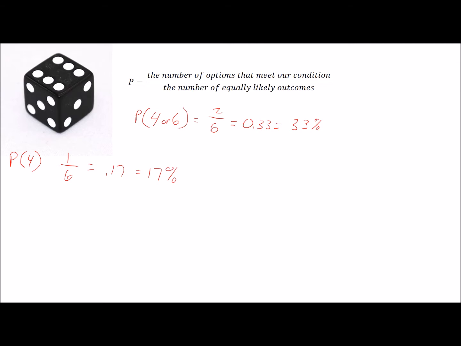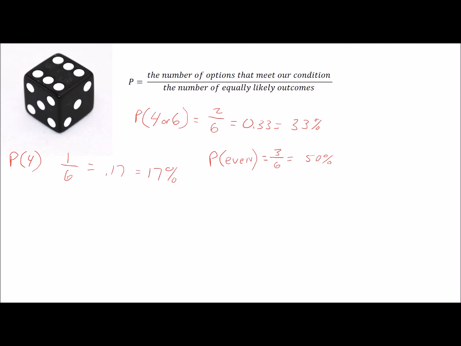Now, what if we were just wanting to know, let's say, what's the probability of rolling an even number? So let's say probability of even. Well, if we're to continue with this, we could say, all right, well, there's 3 even numbers, and there's 3 odds. So we have a total of 6 equally likely outcomes, which will give us 50%, a 50-50 chance of rolling an even number.